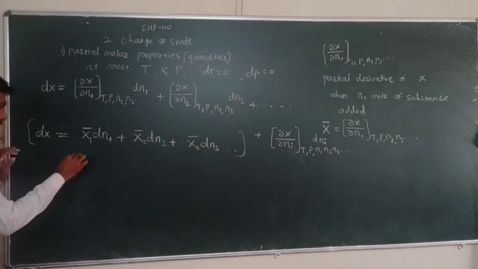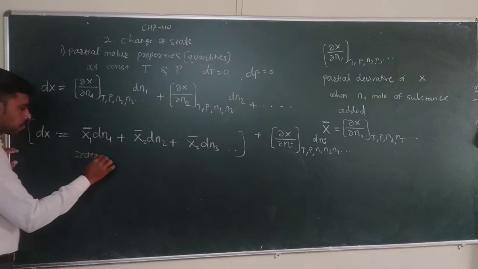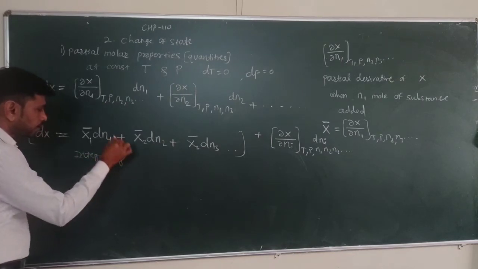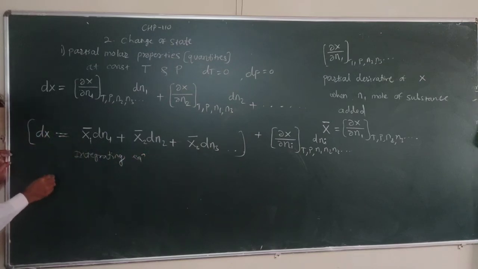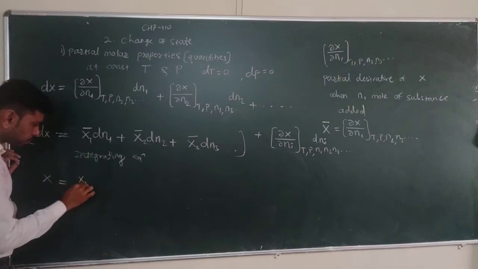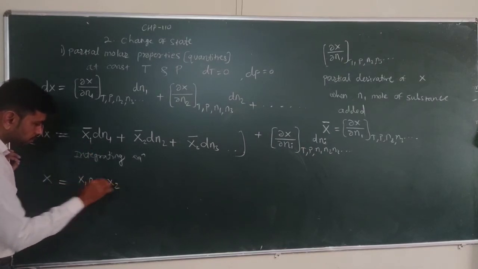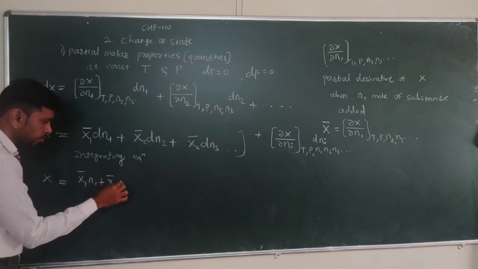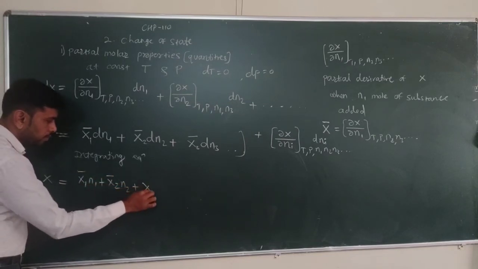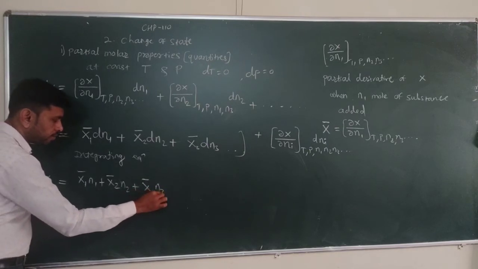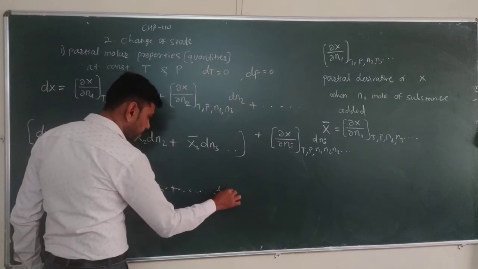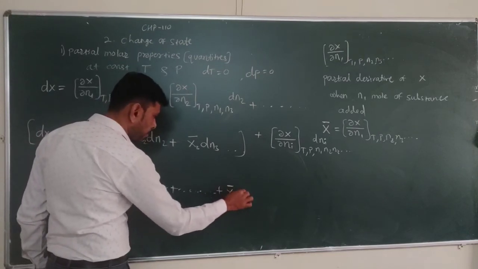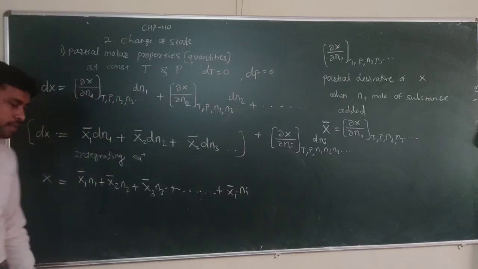Now, integrating this equation, we obtain the total quantity X: X equals X1 bar n1 plus X2 bar n2 plus X3 bar n3, and in this way we can continue up to Xi bar ni.